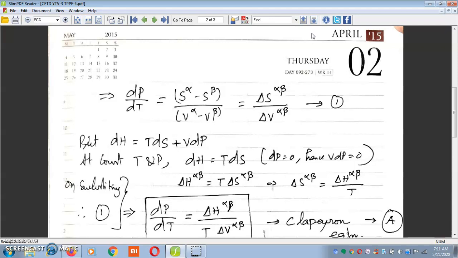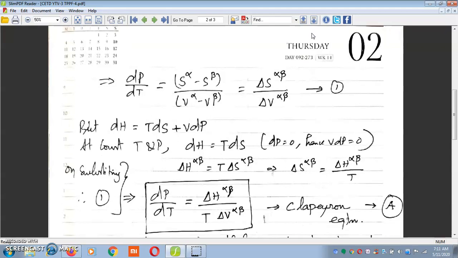But we know that dH is given by dH is equal to TdS plus VdP. This is one more fundamental property equation we have already derived. Again, we impose the condition of phase transition on this equation, that is constant temperature and constant pressure. Therefore, the above equation becomes dH is equal to TdS, since dT and dP are equal to 0.